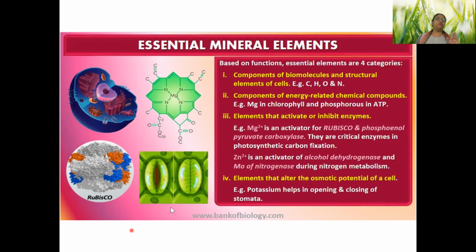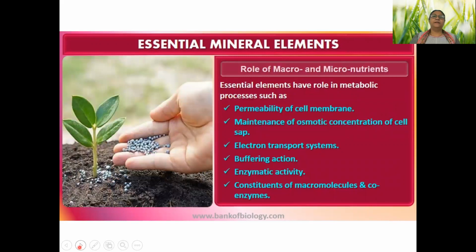We discussed osmotic potential means the concentration of the cell, that is maintained by the presence of potassium ion. And potassium ion is responsible for maintaining the opening and closing of stomata, which is very important because stomata are the pores through which they release water and they get carbon dioxide and release oxygen. Okay, so based on the function, these are the four classifications.